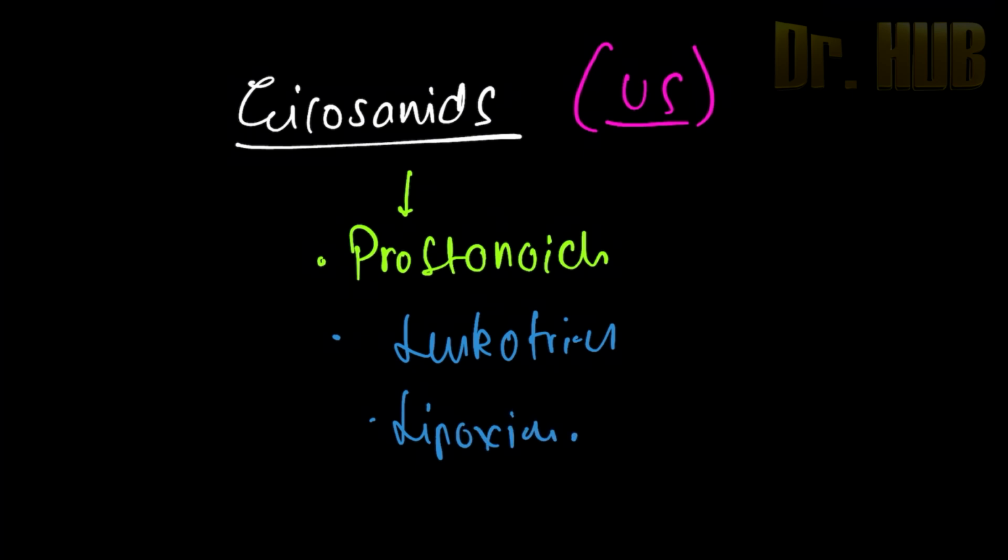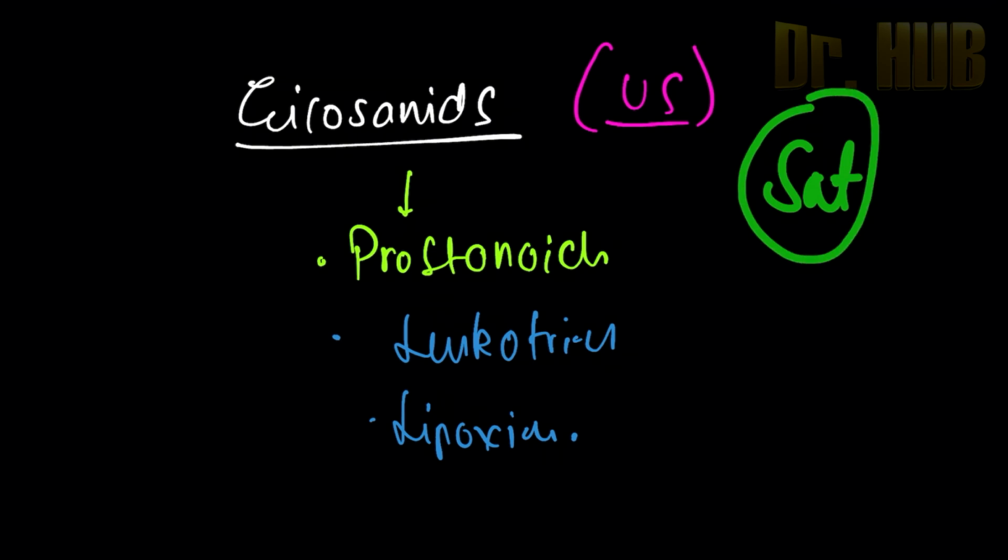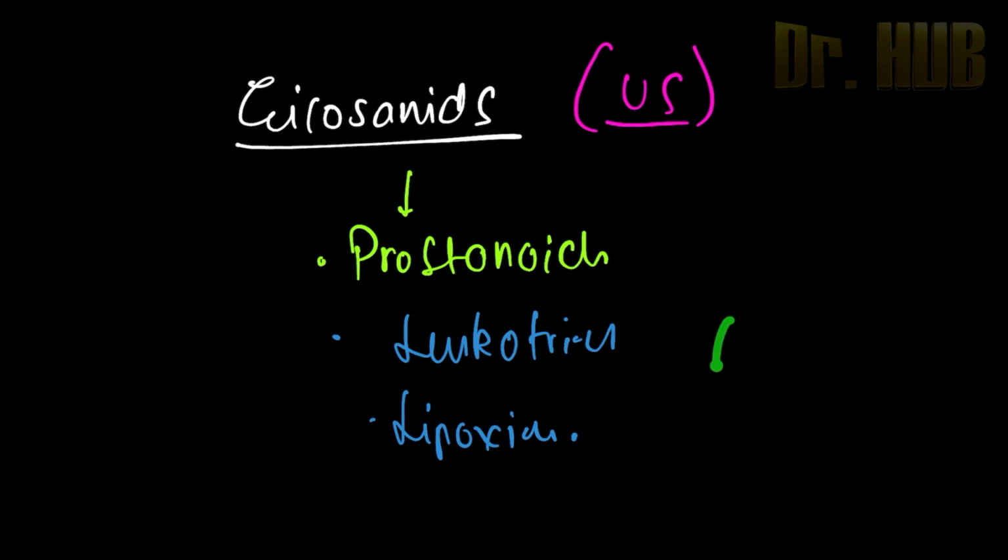So to recap, we discussed the fatty acids. Fatty acid comes under the class of the derived lipids. Among fatty acids, we saw the saturated type, which included the palmitic acid, and the unsaturated, which included the monounsaturated.